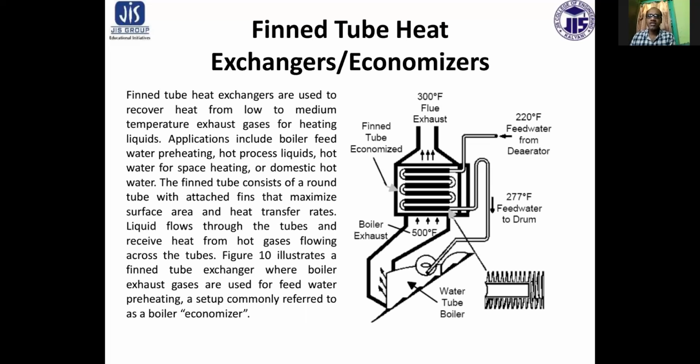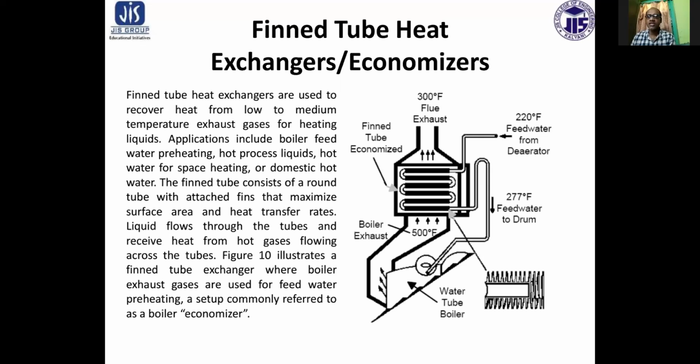The fin tube consists of a round tube with attached fins that maximize surface area and heat transfer. Liquid flows through the tubes and receives heat from hot gases flowing across the tubes.